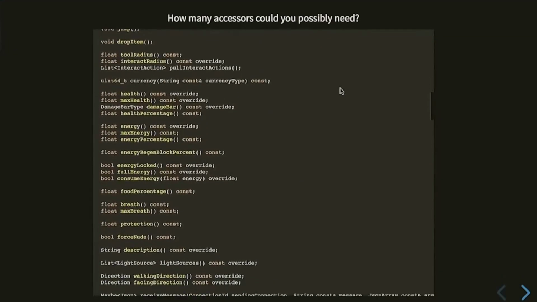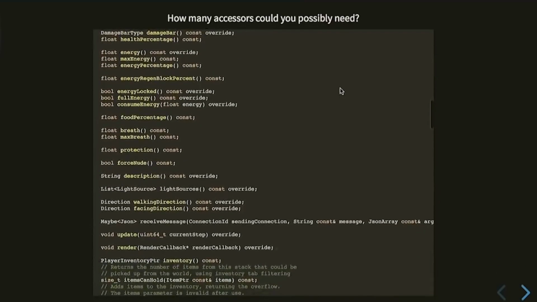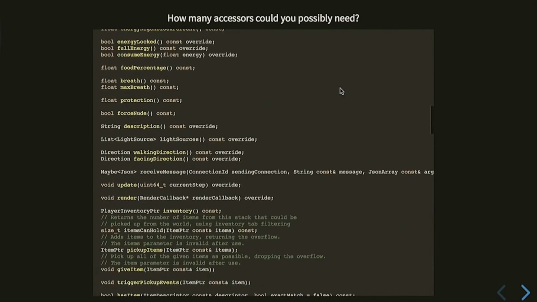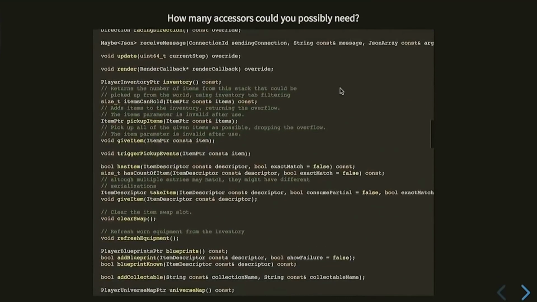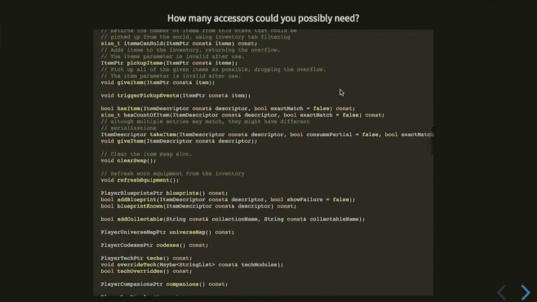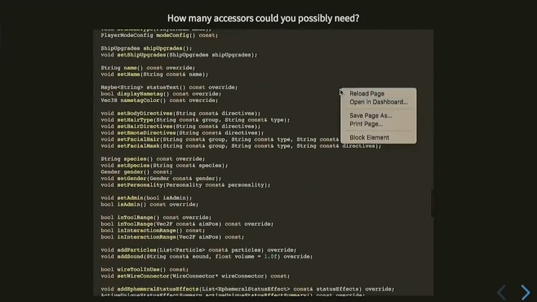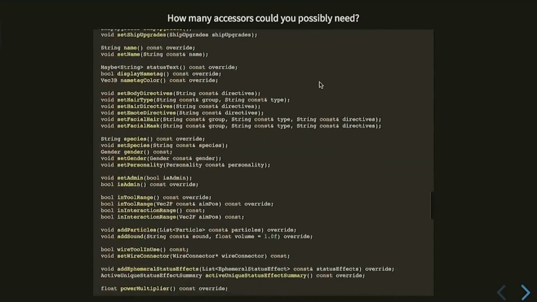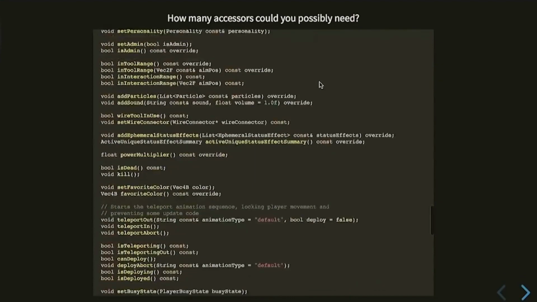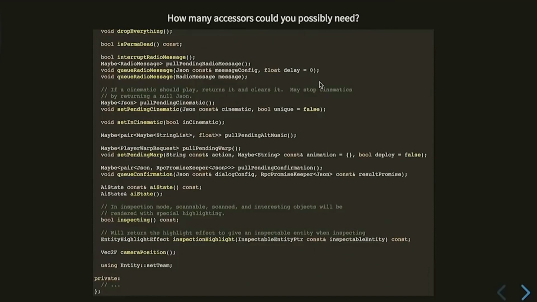You gotta know how much energy the player has. You gotta know how much breath they have, their protection, whether they're forced nude. What kind of game did I make? Okay, that's for something. I know it's for like the player creator or something like that. And if you're nude, you just want to be nude. It keeps going and going and going. Whether they're an admin or not, it was up there somewhere. I don't remember where it is. Is admin? Yeah. Oh, whether they're dead. That sounds important. Okay. There's like 400 lines of these.